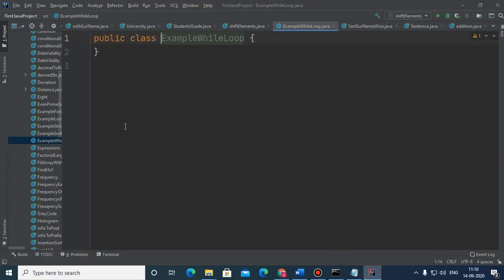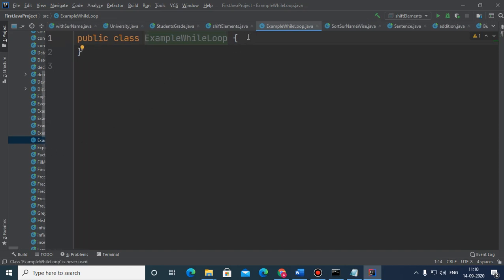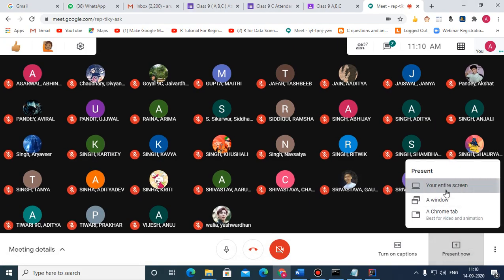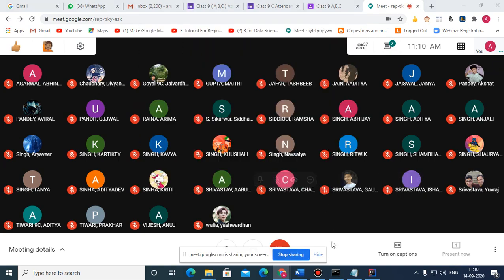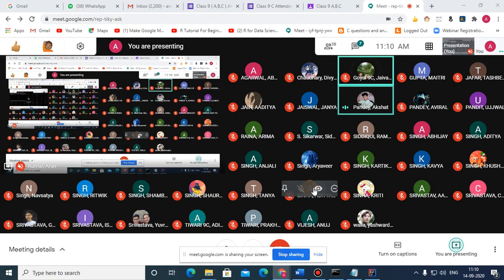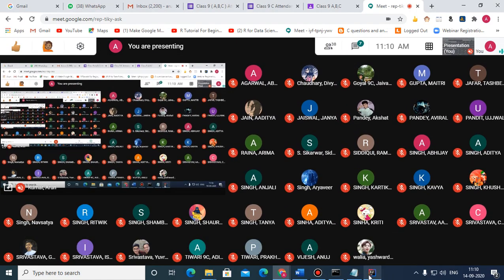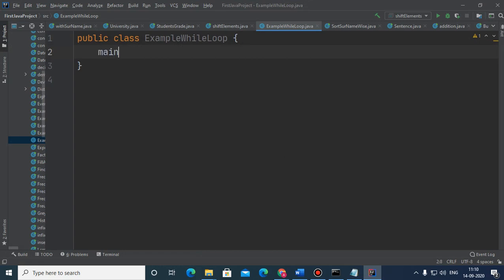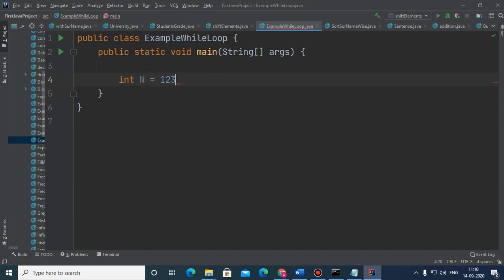So just see that. I hope the screen is visible to everybody. And sometimes a question comes that convert this for loop into while. So here you can see this is the main method, and children, suppose this is the number 1 2 3 4, and earlier, in order to calculate the sum